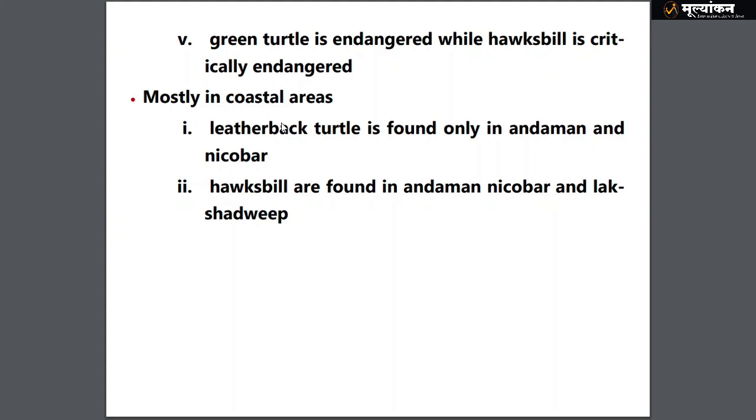They are found mostly in coastal areas, but an exception is that leatherback is only found in Andaman Nicobar. So extreme statements are sometimes not wrong. So it's only found in Andaman Nicobar, while hawksbill are found in Andaman Nicobar and Lakshadweep.